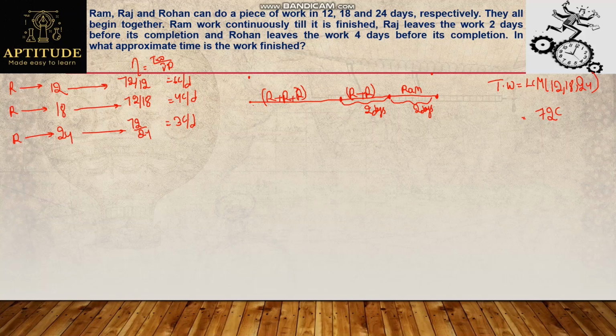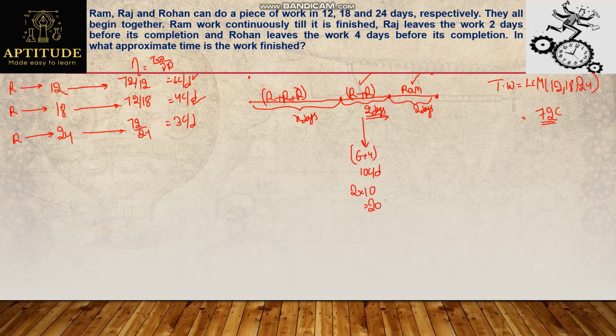Now I need to find out for how many days they work together. By that I can find the total number of days required to finish the work. How to solve that? Observe here, Ram ate chocolates for 2 days. Here Ram and Raj ate chocolates for 2 days. Find out how many chocolates they can finish out of 72 in these days. Here Ram and Raj are eating chocolates. Ram can eat 6 chocolates, Raj can eat 4 chocolates, so in one day they can eat 10 chocolates, and they worked for 2 days. In 2 days, how many chocolates can they finish?